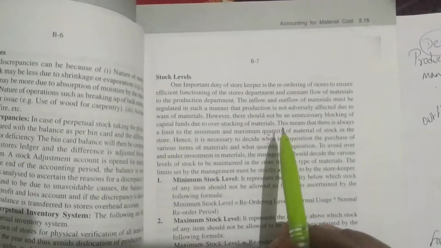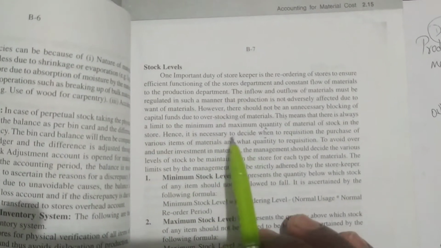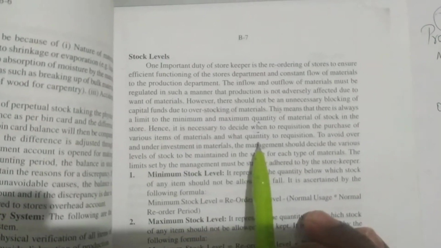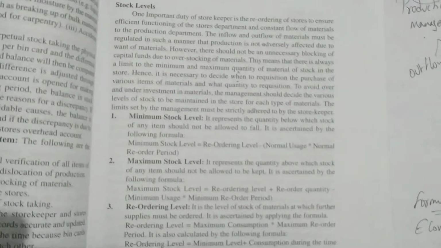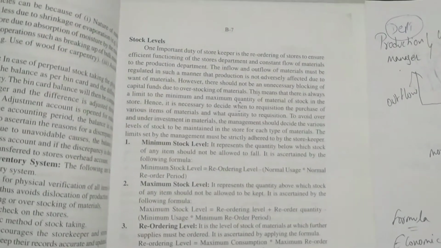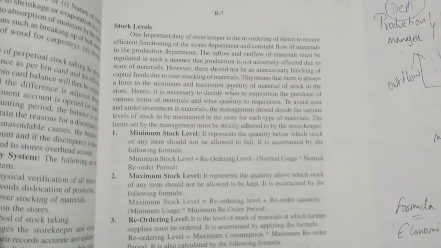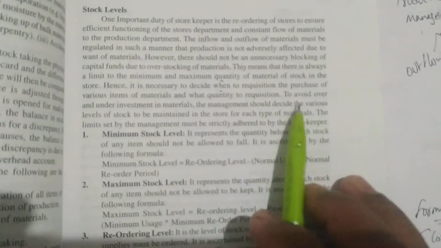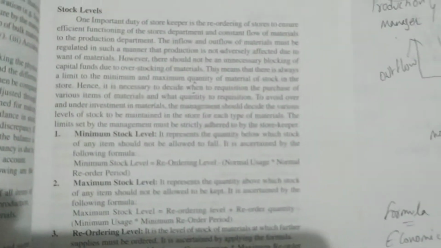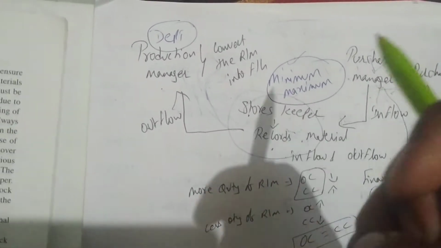See next what he says. This means there is always a limit to the. Okay, next, hence it is necessary to decide when to requisition the purchase of various items of materials and what quantity to requisition. Requisition means giving order. So they should know how much material is required and when it is required. That is important. How much is required and when it's required, that is also important. To avoid under investment in materials. So they should not purchase more material, or they should not purchase less material.